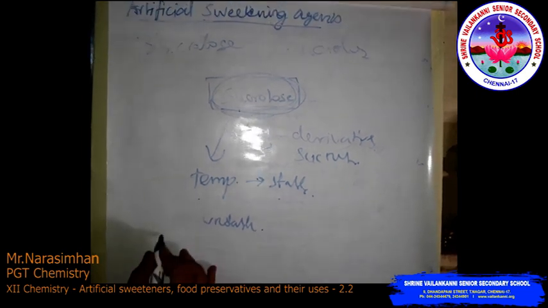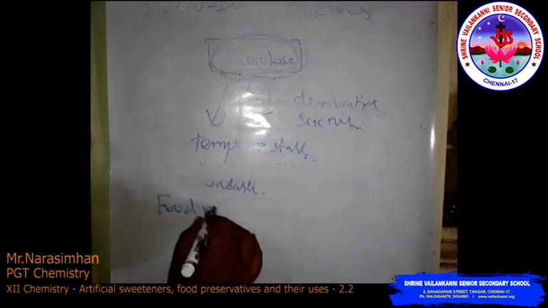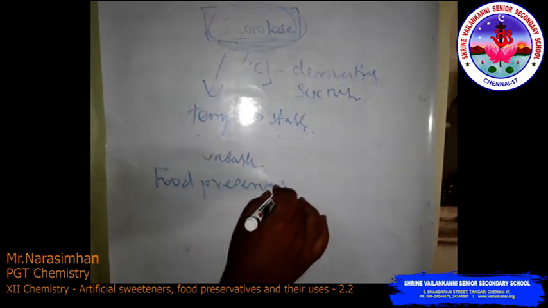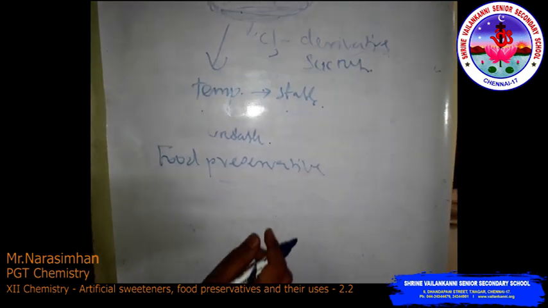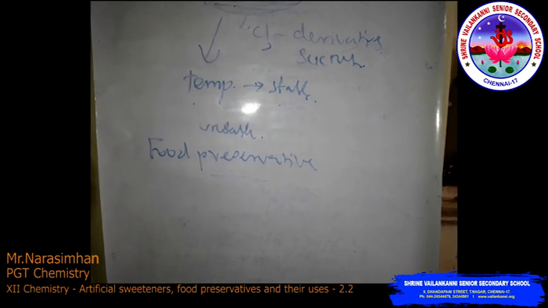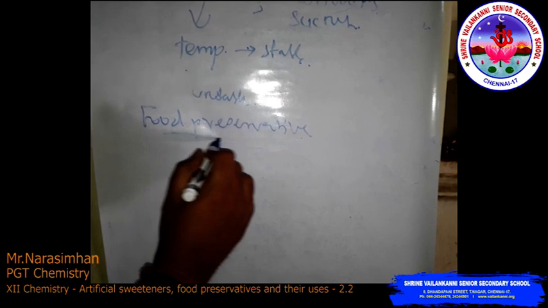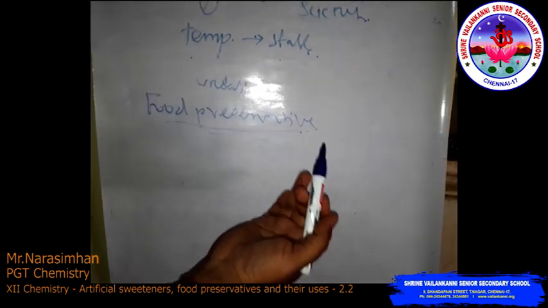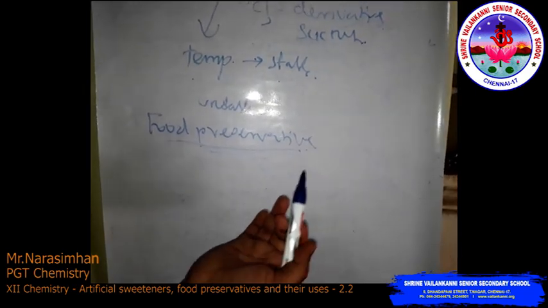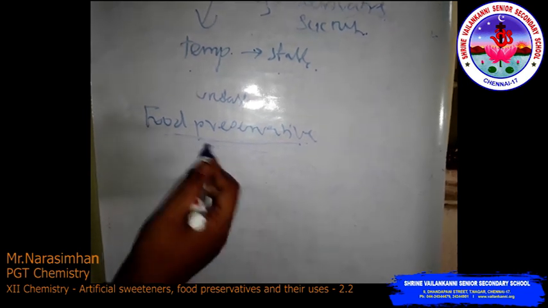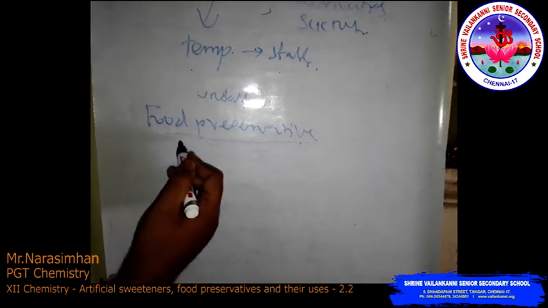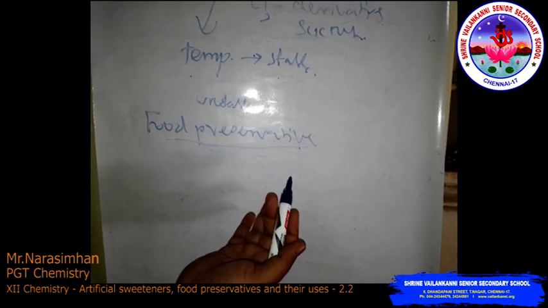Then the food preservatives. Why do we use food preservatives? Food kept for a long time will be spoiled because of microbial growth. To prevent that, we use food preservatives.